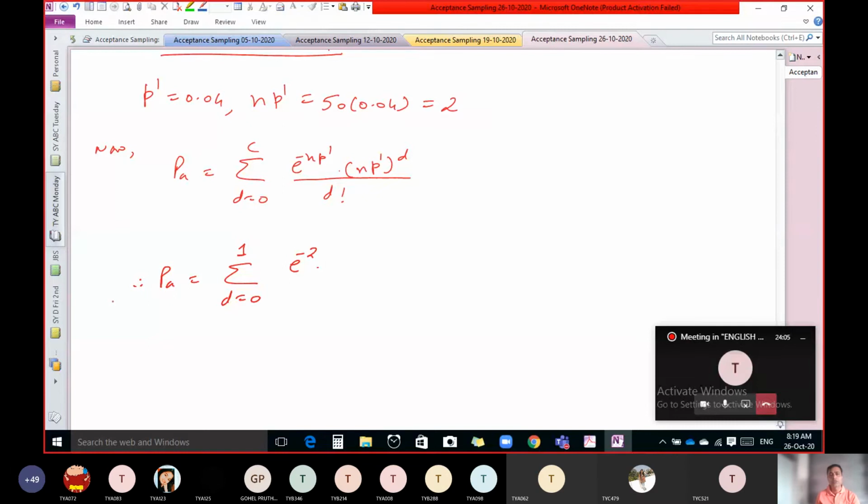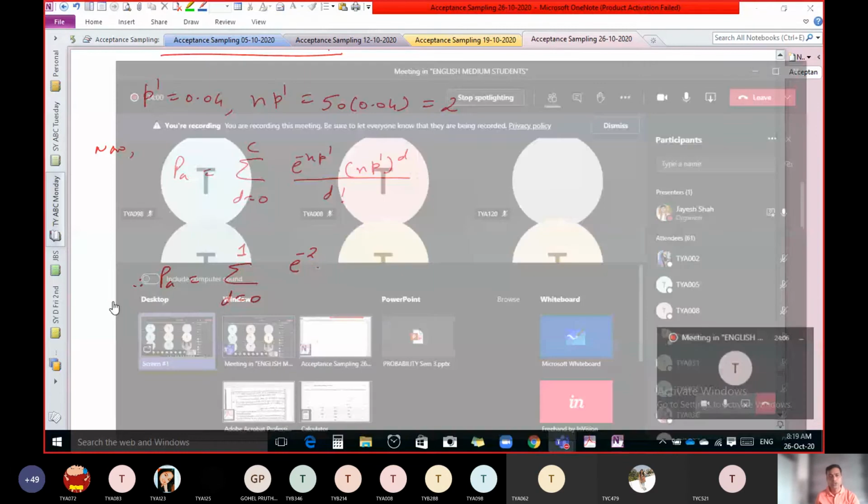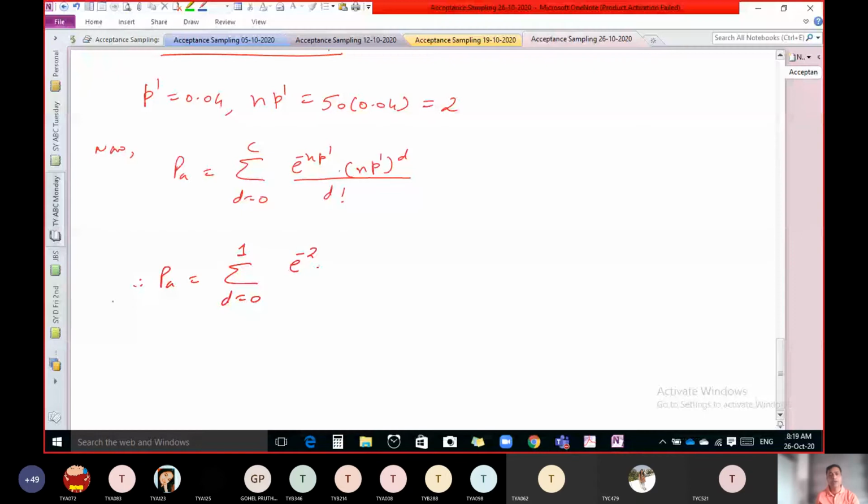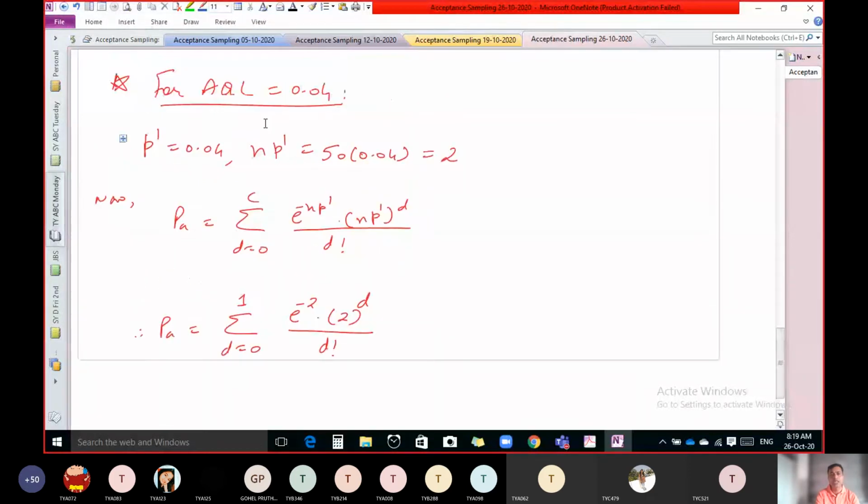So e raised to minus 2, 2 raised to d upon d factorial. Once again, here AQL is given 0.04. That we have to consider as P dash. Now multiply n with P dash. Small n is 50. 50 into 0.02, we get 2. And once we have value of P dash, capital N is what here? 1000. So we have to use Poisson distribution.